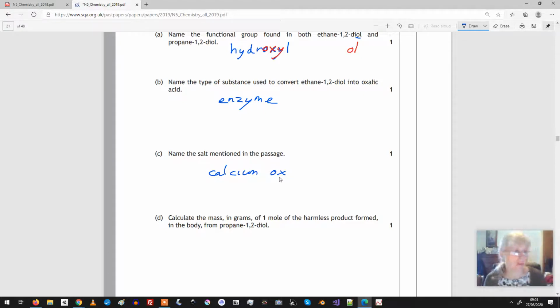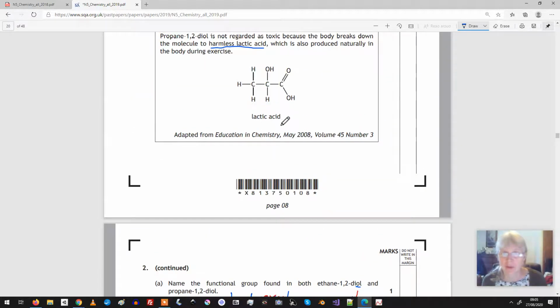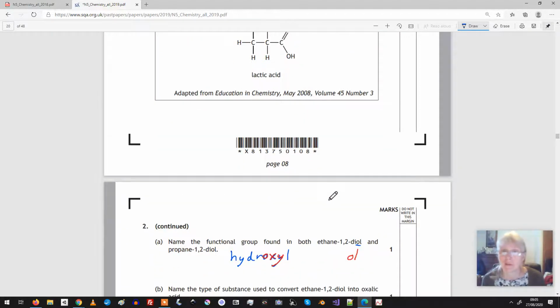Oh, how do you spell that? So this last one, the harmless product, that was the lactic acid thing. Let me have a look. Lactic acid.